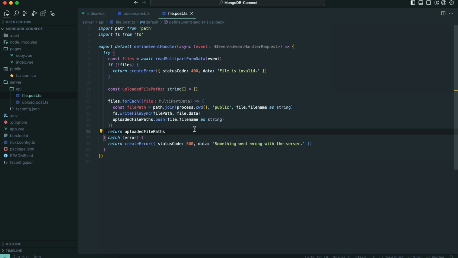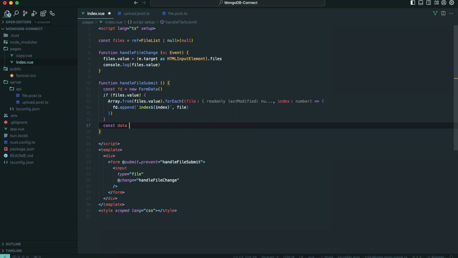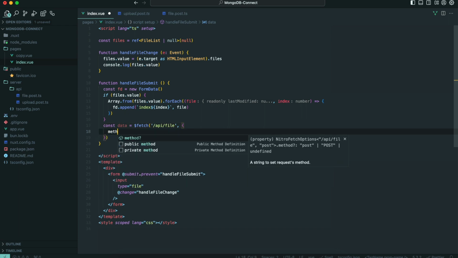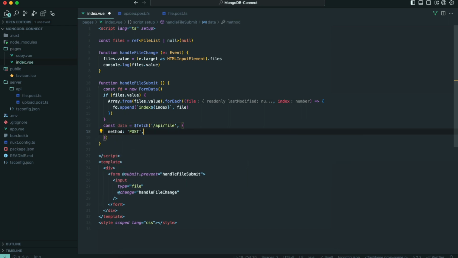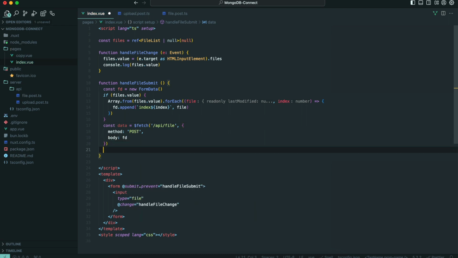Then inside our index.vue, let's call the API. So const data equals $fetch file, method post, and the body will be the fd. After that, let's test it.